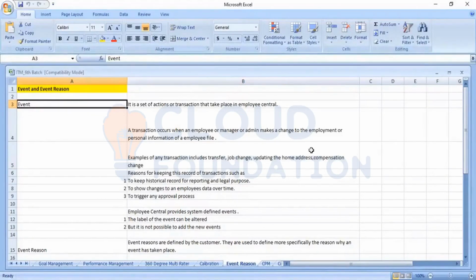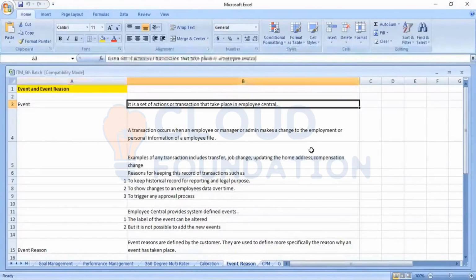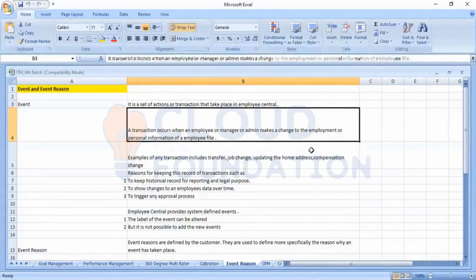Event is a set of actions or transactions that take place in Employee Central. Any action or change happening in Employee Central is called an action or a transaction. A transaction occurs when an employee, manager or admin makes a change to the employment or personal information of an employee profile.